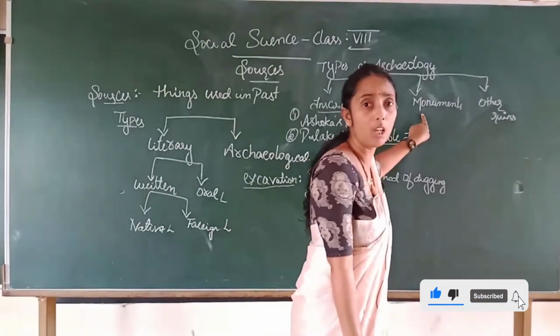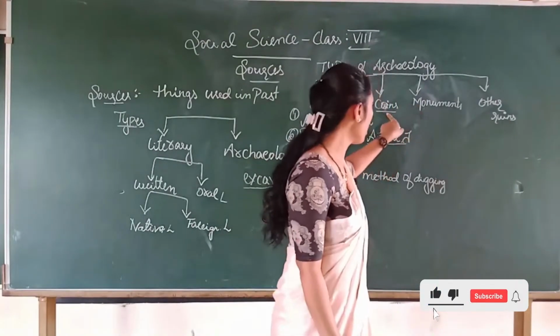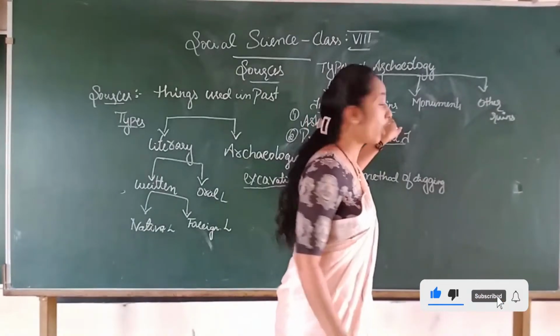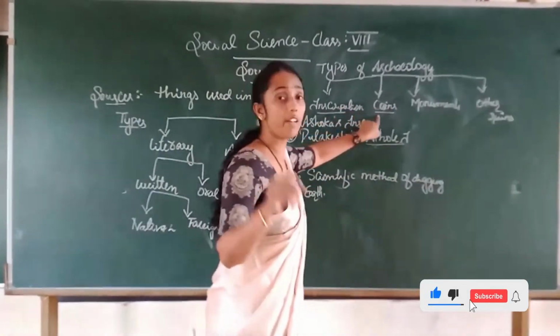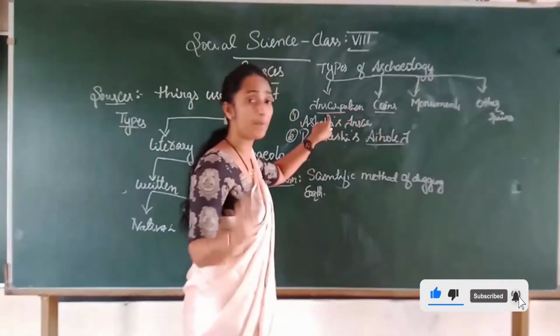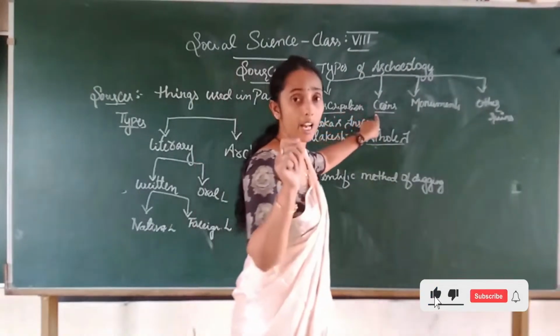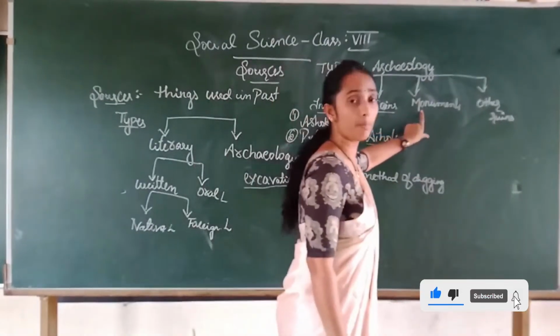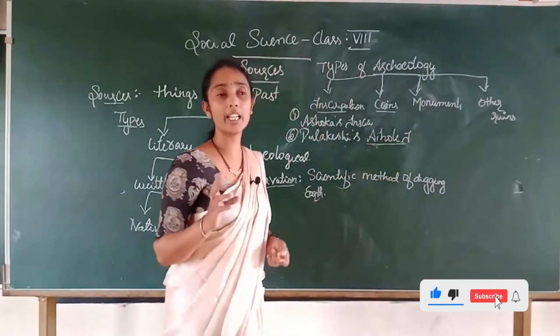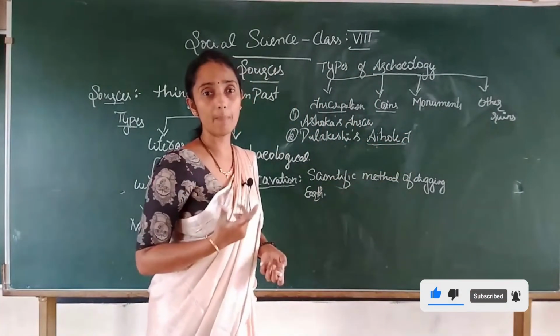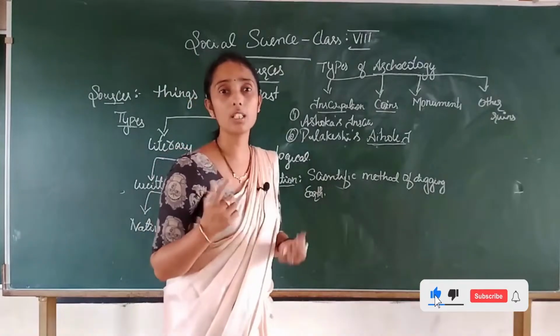Monuments are all clear. Sorry children, in the inscription we will engrave, on coins we emboss. Is that clear? Inscriptions are engraved, coins are embossed. Then monuments are constructed to show the architectural life of the kingdom. For example, you take Gol Gumbaz, Taj Mahal.